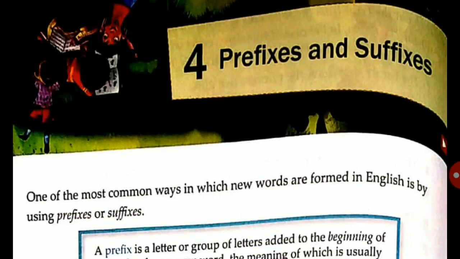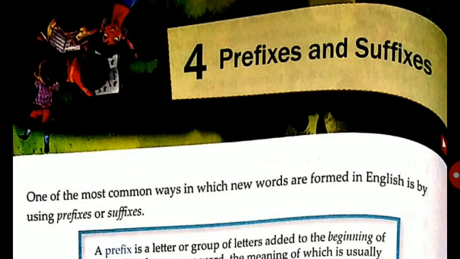As you know, today we are going to discuss another chapter of your English grammar book, that is prefixes and suffixes. Yesterday we saw some topics which were left in your previous chapter, from transitive and intransitive, and today we are here with another chapter, that is prefixes and suffixes.